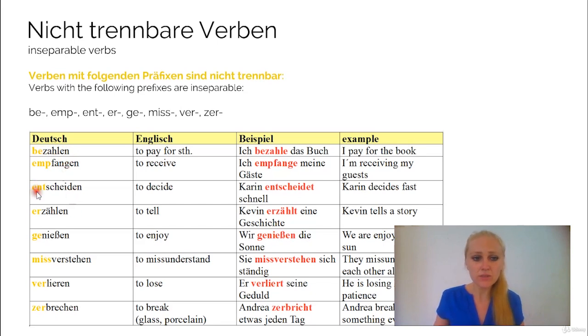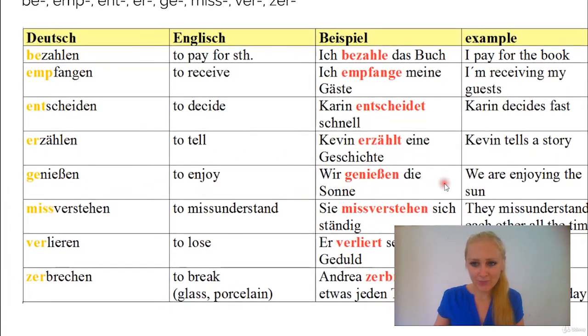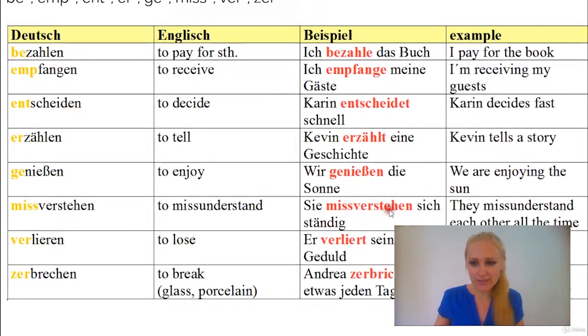So entscheiden means to decide. Karen entscheidet schnell. Karen decides fast. Erzählen means to tell. Kevin erzählt eine Geschichte. Kevin tells a story. Genießen, to enjoy. Wir genießen die Sonne. We are enjoying the sun. Missverstehen, to misunderstand. Sie missverstehen sich ständig. They misunderstand each other all the time. Verlieren, to lose. Er verliert seine Geduld.